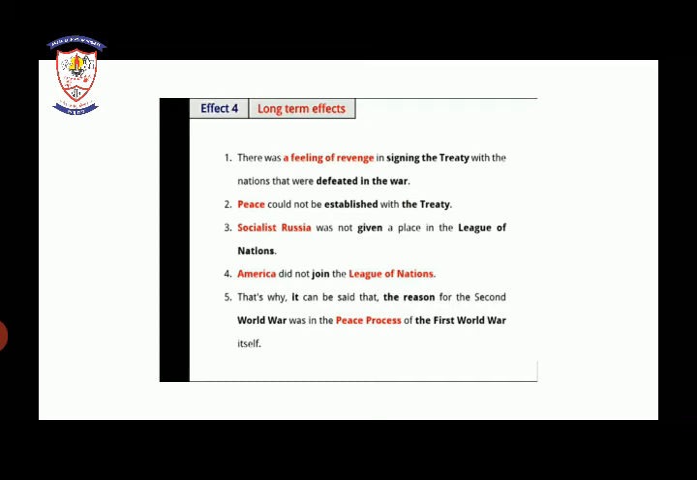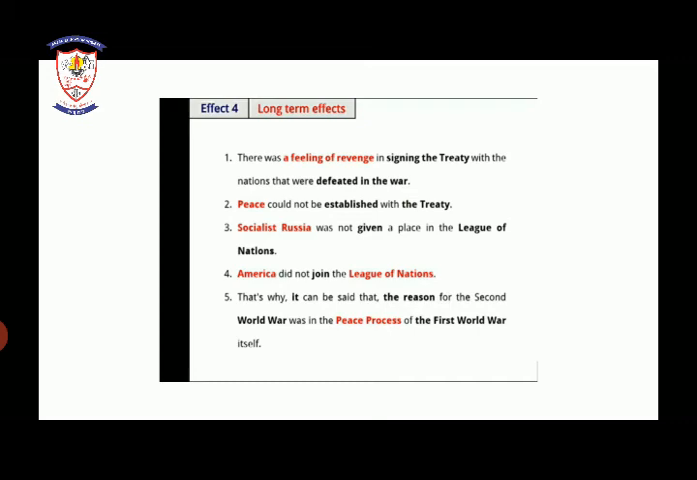Next is the long-term effect. Why did the First World War have a long-term effect? There was a feeling of revenge among the nations that were defeated in the war, which came into their minds while signing the treaty. Peace could not be established by signing the treaty.